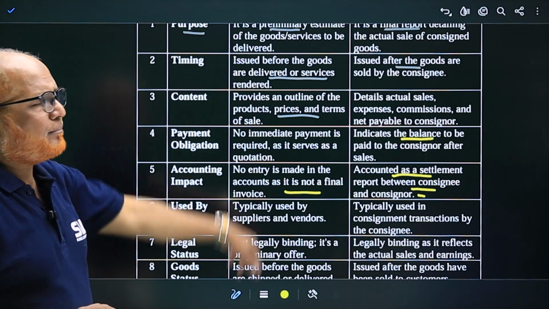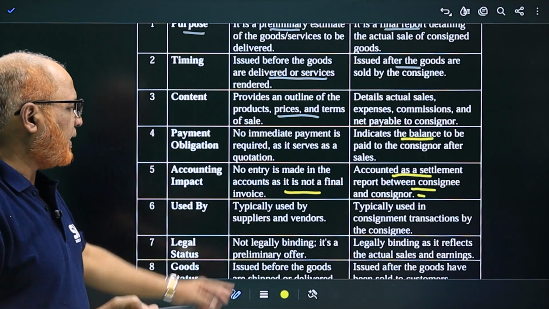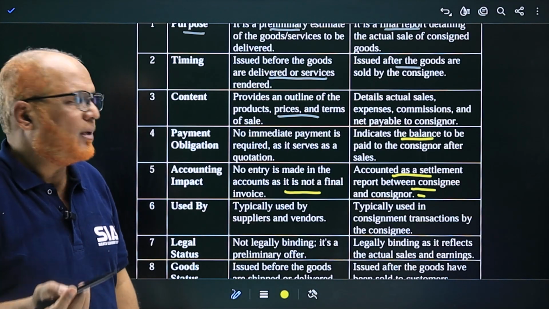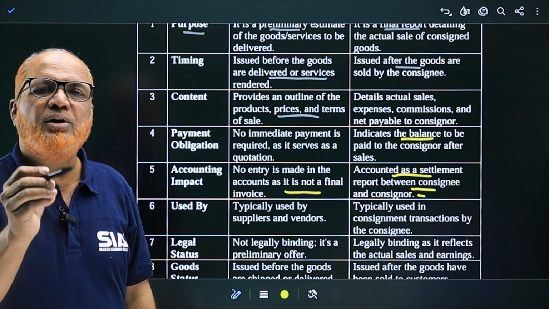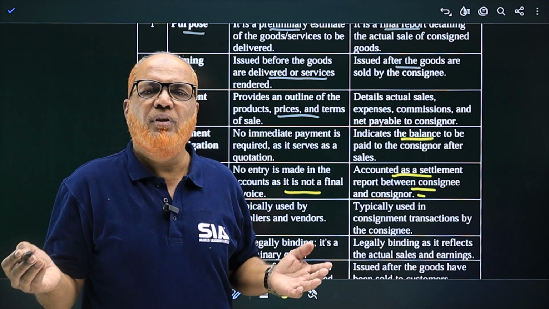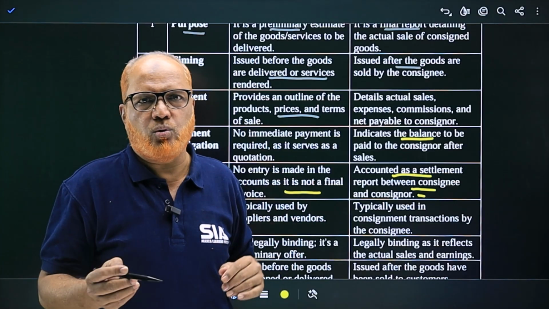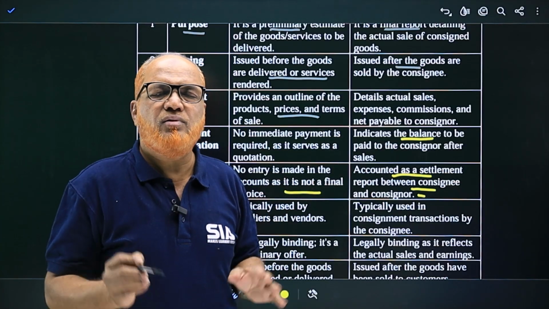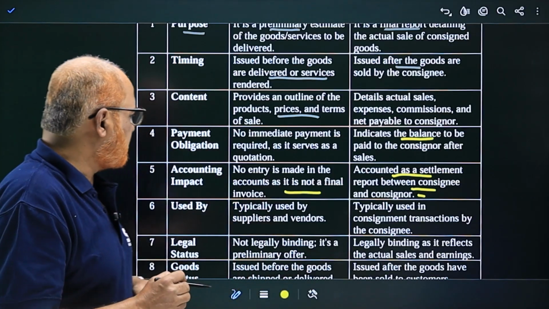Next is used by. Typically, this Proforma invoice will be used by the seller to the buyer. Whereas account sales will be used in consignment. Proforma invoice can be used by anybody. Normally it is used wherever they want to sell or buy the goods. But account sales will be specifically used only in consignment.